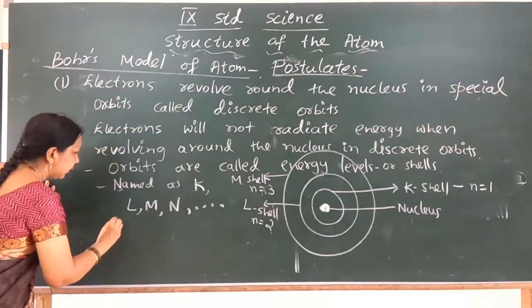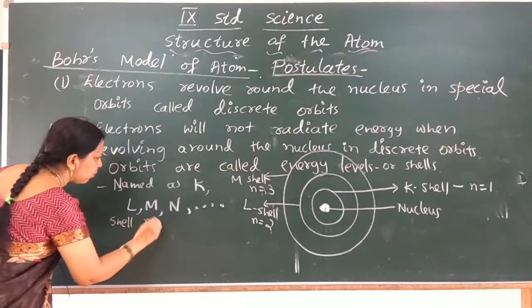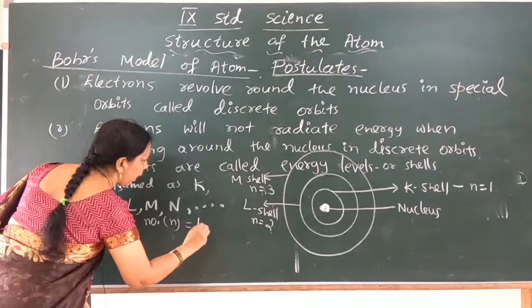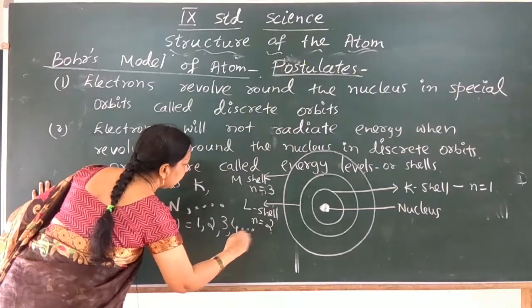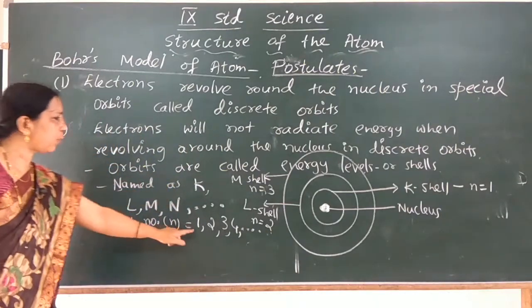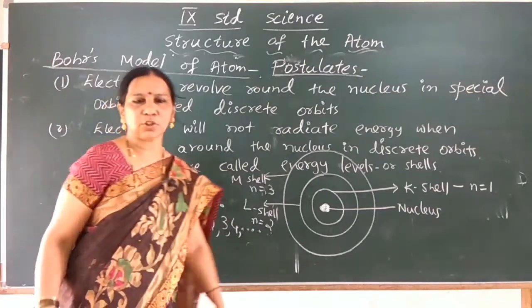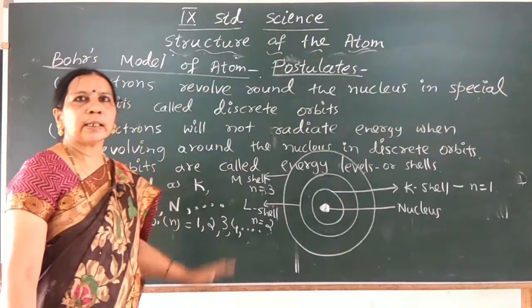The shell number n is 1, 2, 3, 4, and so on. Respectively, for K shell n is 1, L shell n is 2, M shell n is 3, N shell n is 4.